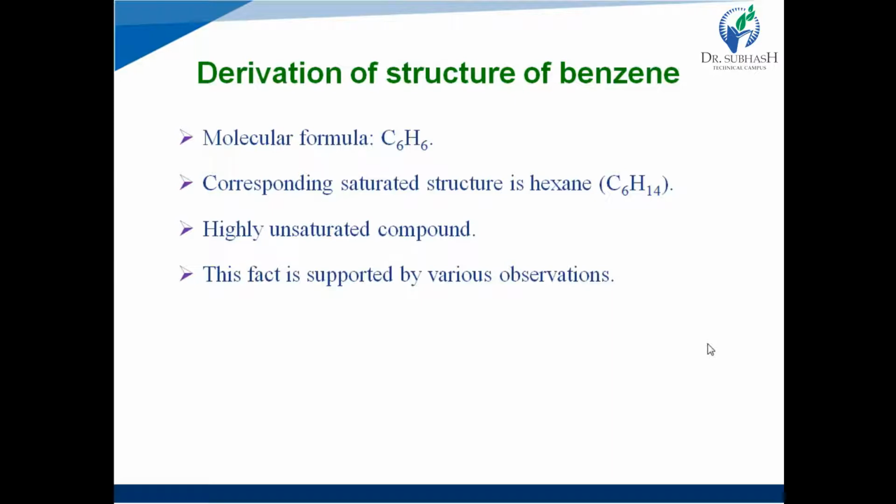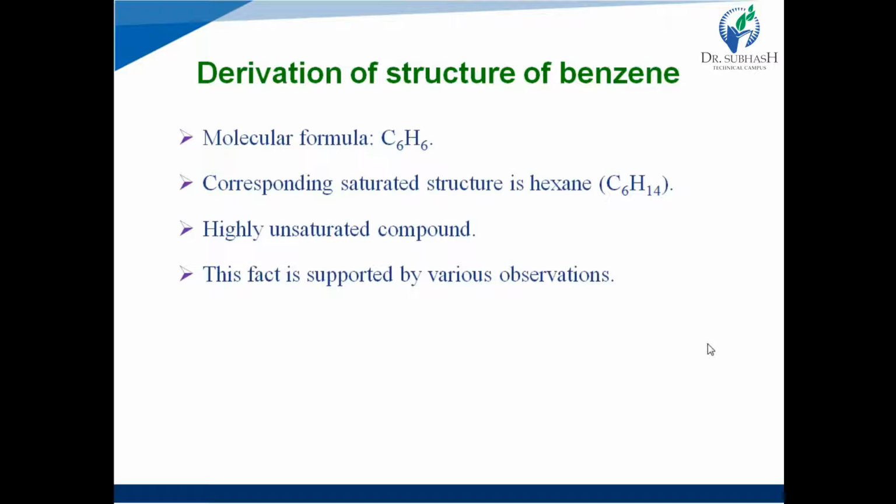While in benzene, 6 carbon atoms are attached with 6 hydrogen atoms. So it means there is a possibility of the presence of a pi bond, a double bond. That's why it is considered a highly unsaturated compound.